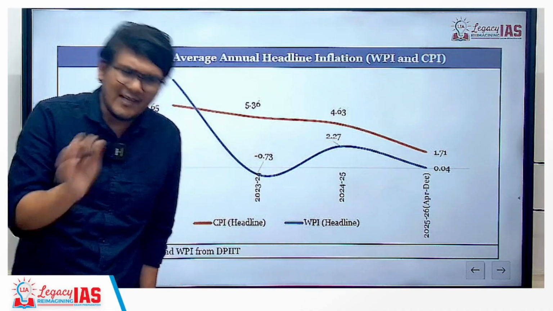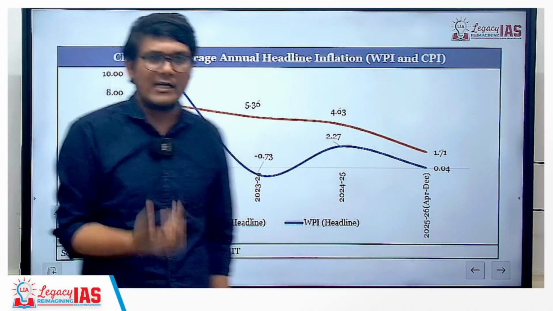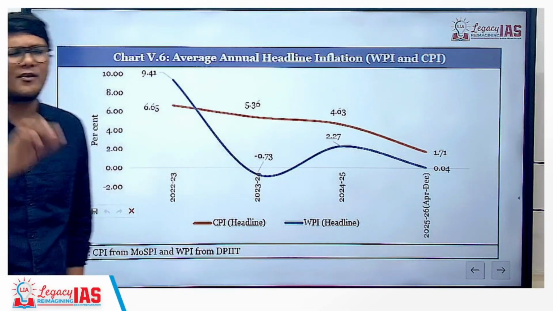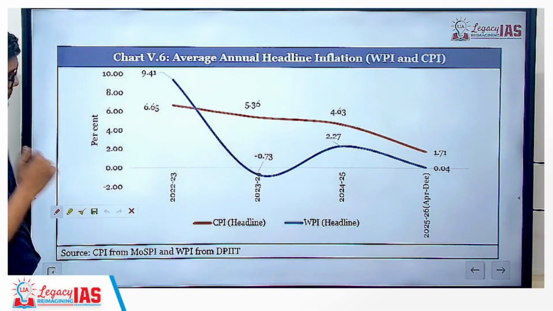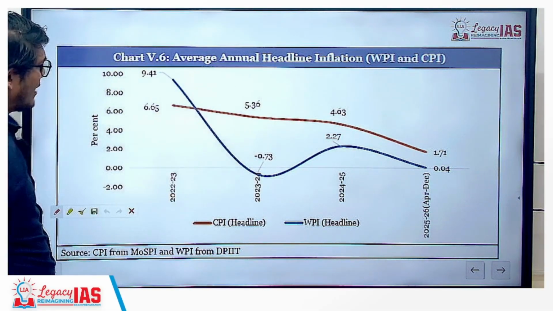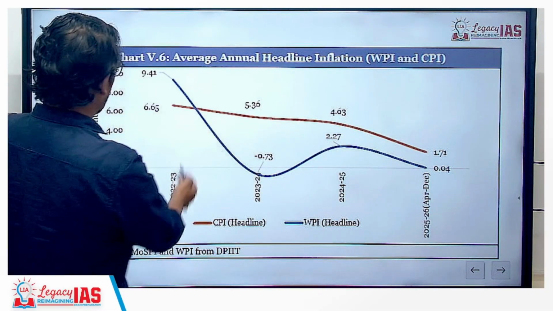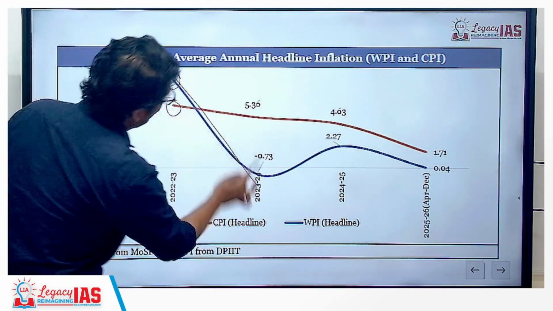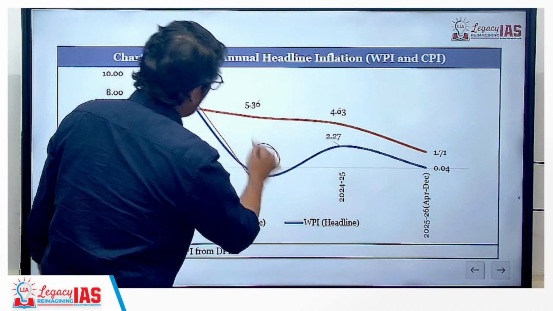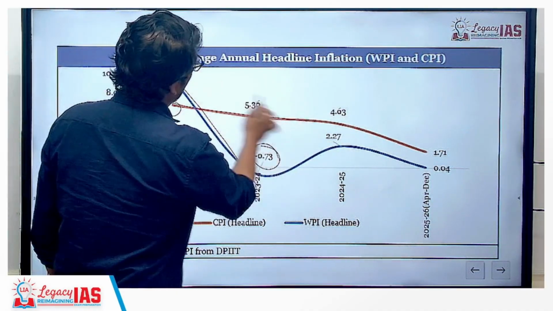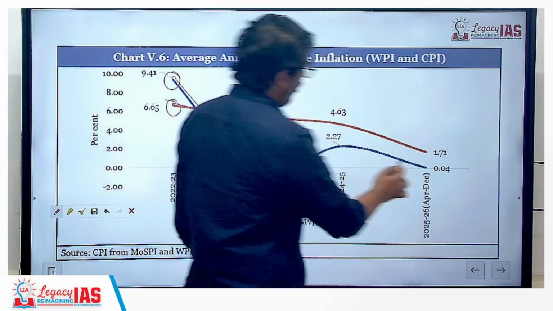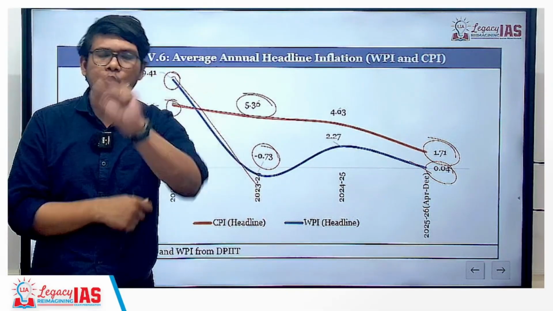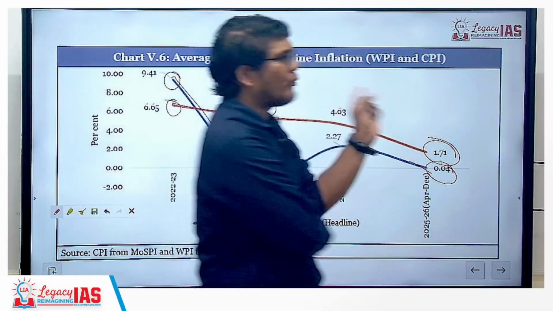WPI is generally less than CPI. Based on the trend, it is seen that WPI is lesser, but there is no theoretical or even practical certainty about that. If you look at this, this is talking about the annual average. So you had a situation in 22-23 roundabout wherein WPI was higher and CPI was lower, but then there is a considerable decline in the WPI, which also went into the negative, and CPI still remained quite high. And right now also WPI is lower than the CPI. So why is this graph important? For you to know that there is no certainty as to which indicator would be high.